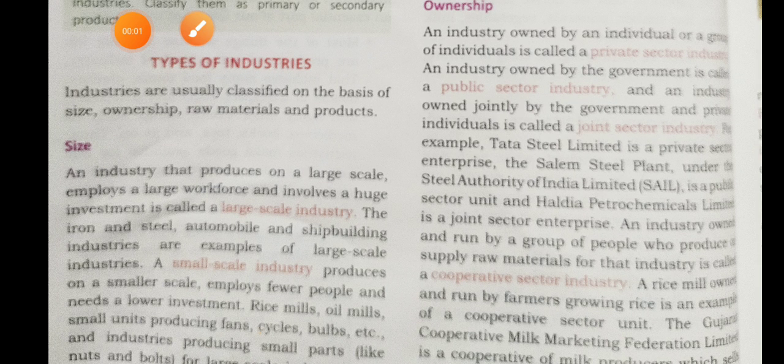Hello my dear students. In this video we are continuing with lesson 5 industries. In the first video we discussed the primary products and secondary products. What is a primary product? The product that we derive directly from nature is called a primary product. Examples: timber, minerals, vegetables, milk and meat. And what is a secondary product? When primary products are processed, they change into secondary products.